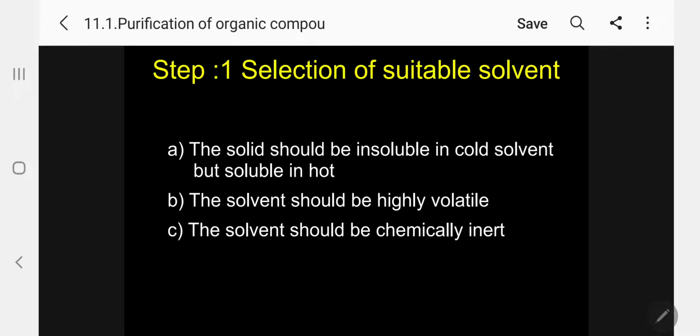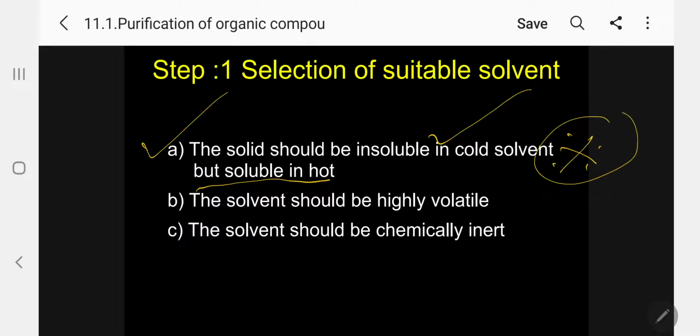Selection of a suitable solvent. How do we select? The most important thing is that the solid should be insoluble in the cold solvent but soluble in the hot. Please follow. This is the very, very important condition. So when you want to crystallize any solid, you select a solvent such that the solid organic compound is insoluble in cold.